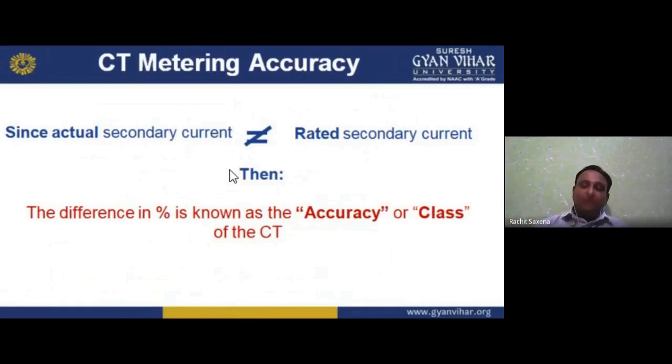So what is CT metering accuracy? CT metering accuracy is shown by this equation. I give you an example: the actual secondary current is, for example, 5 kilo ampere, and the rated secondary current will be 10 kilo ampere. So if 5 kilo ampere is not equal to 10 kilo ampere, we can say the difference, that is 50%, is known as the accuracy, or we can say the class of the current transformer. That is what a class of transformer is. I hope you understand.